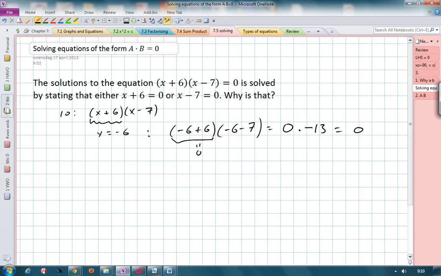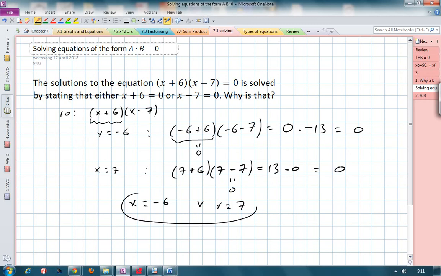But we could also say, of course, that x equals 7. Let me do it the long way. 7 plus 6 times 7 minus 7 is equal to 13 times 0, and this will be equal to 0. Now we've made it equal to 0 because we've found an x to make the second bracket equal to 0. Okay, so the two solutions are x equals minus 6 or x equals 7. This is how we write it down.